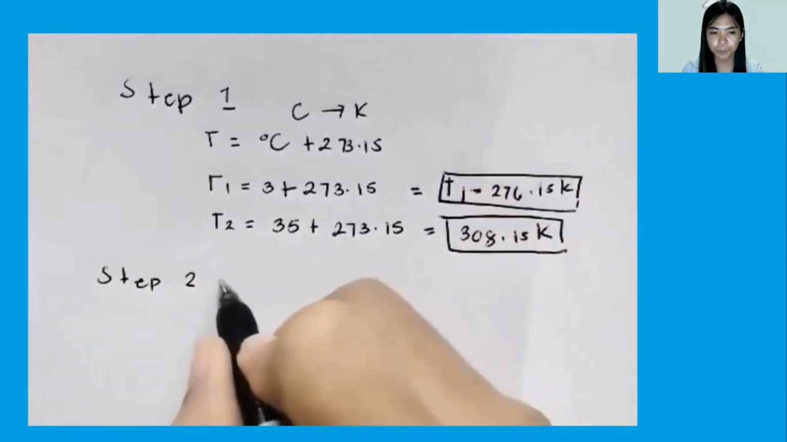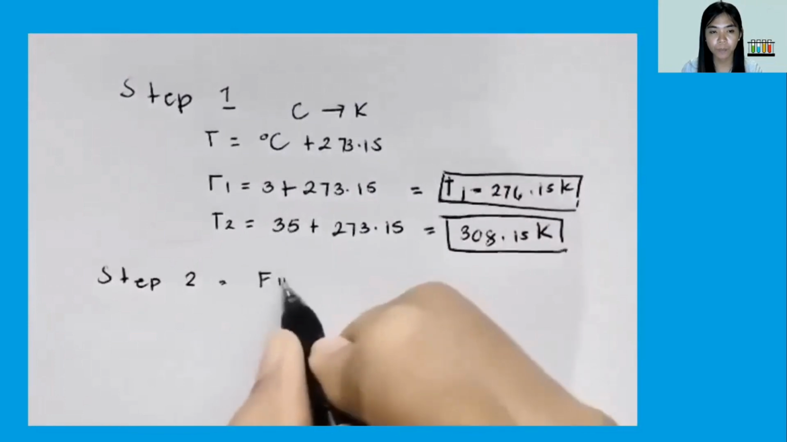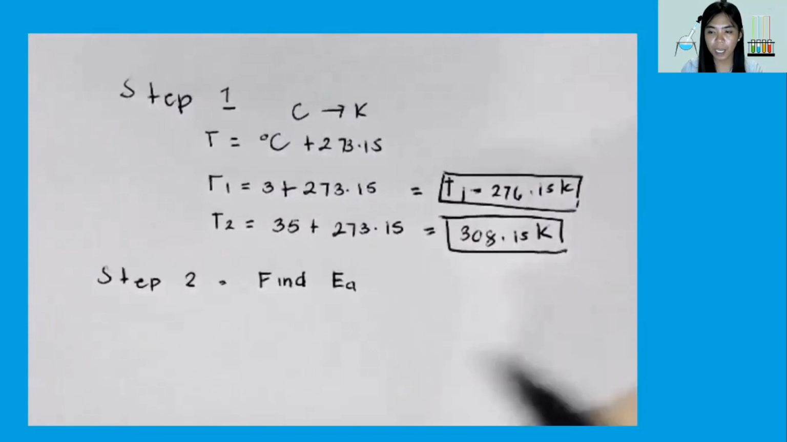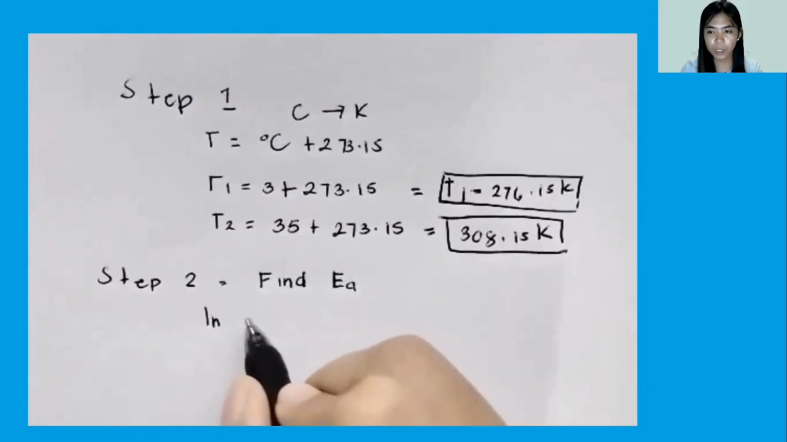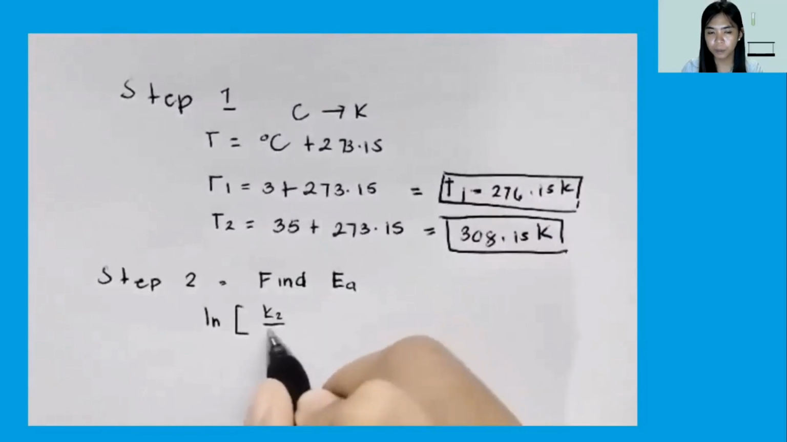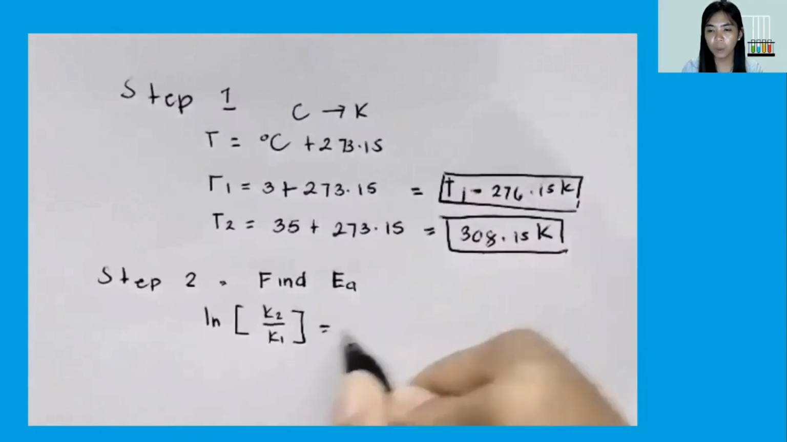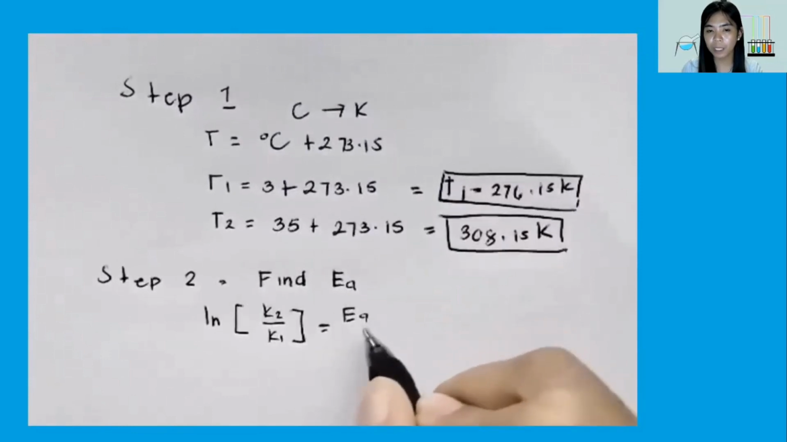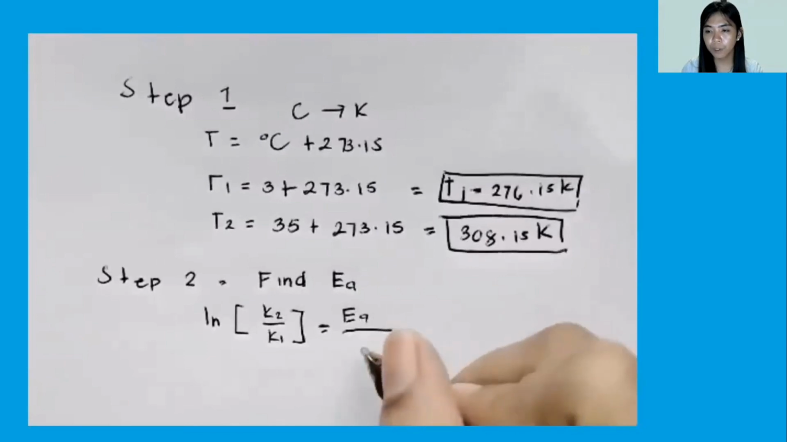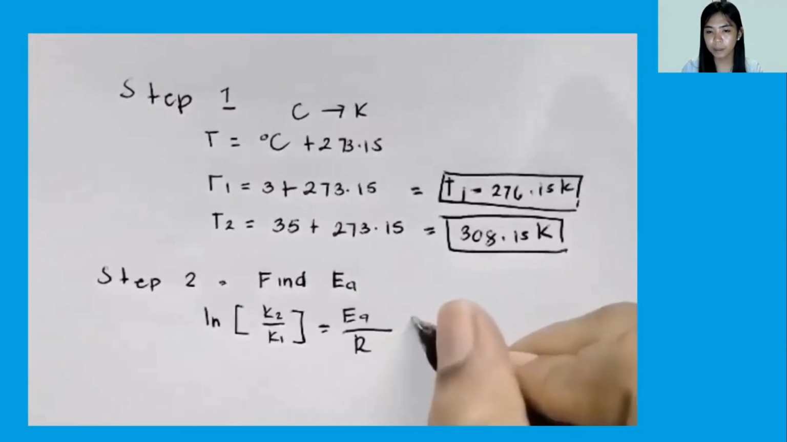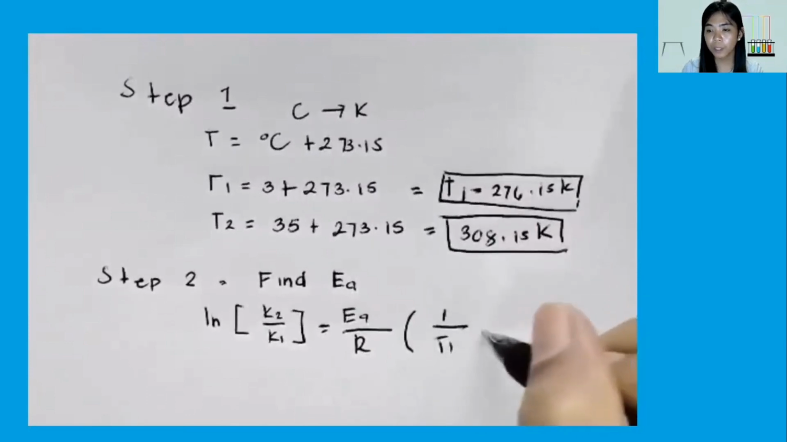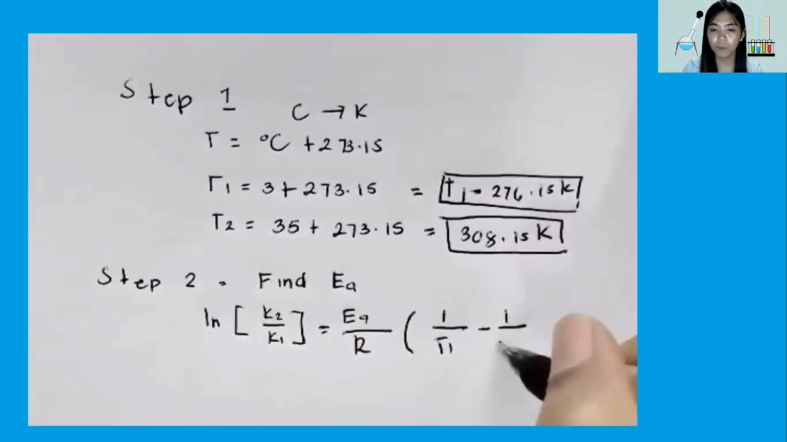Let's try to find the activation energy. Using the formula, the natural logarithm of the ratio K2 over K1 is equivalent to the activation energy over the gas constant times 1 over temperature 1 minus 1 over temperature 2.